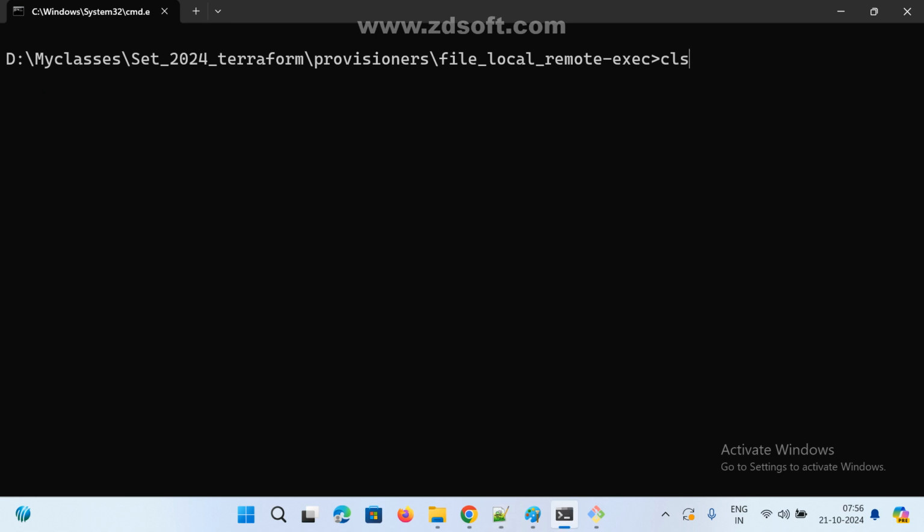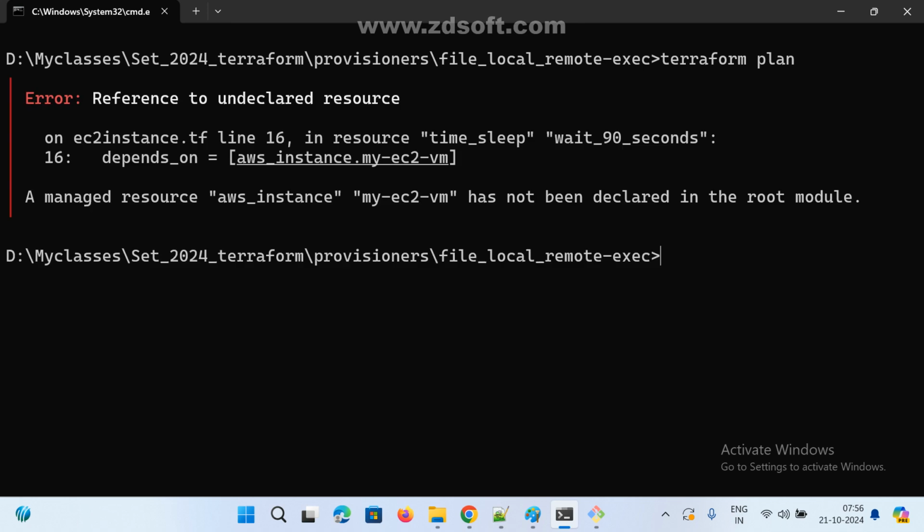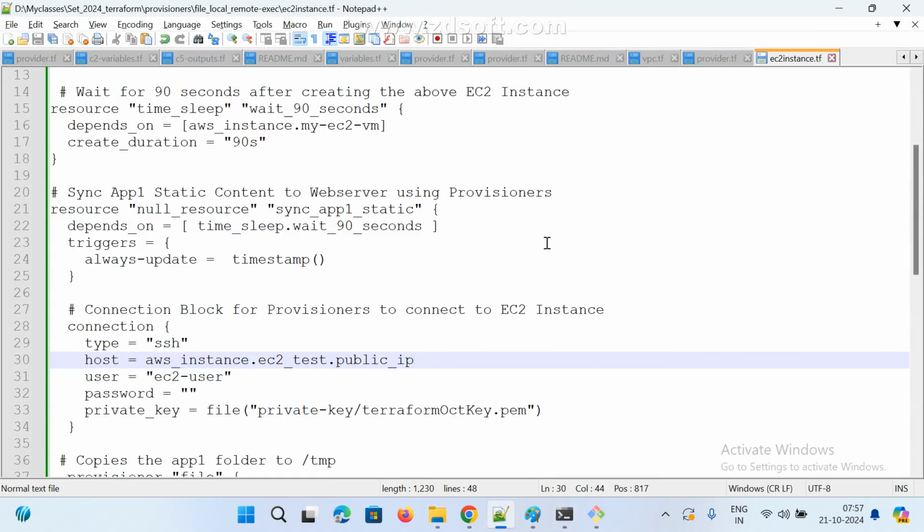So go to here, Terraform plan. One more is missing. We need to change this one also. Where am I using it? Just modify that name.